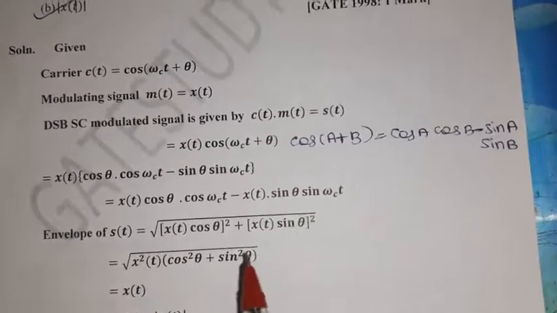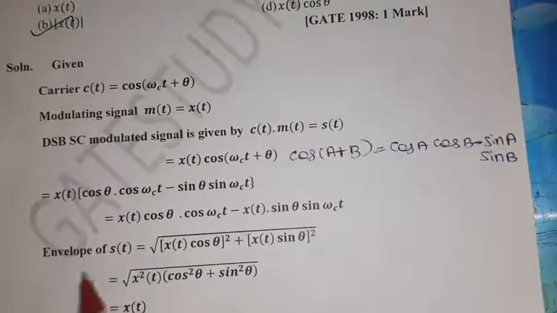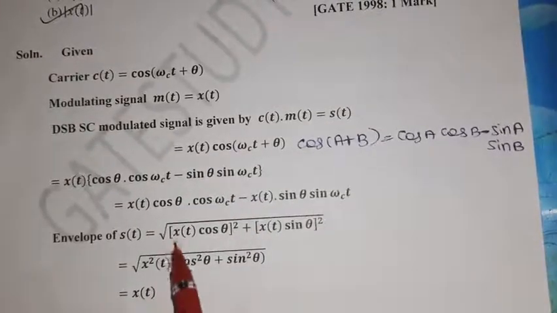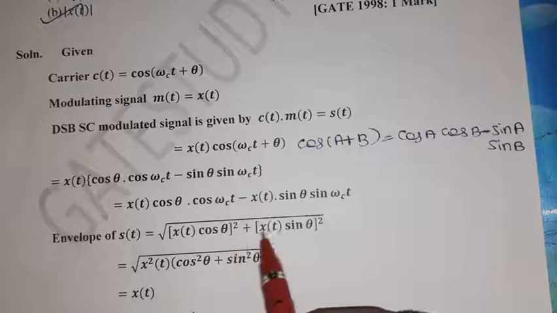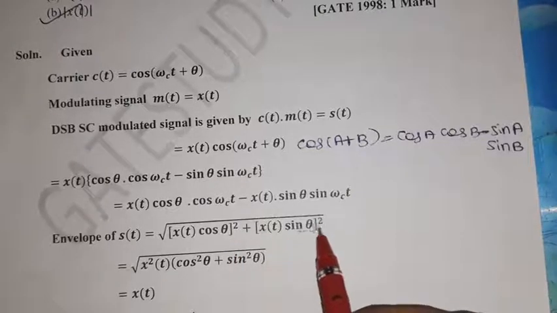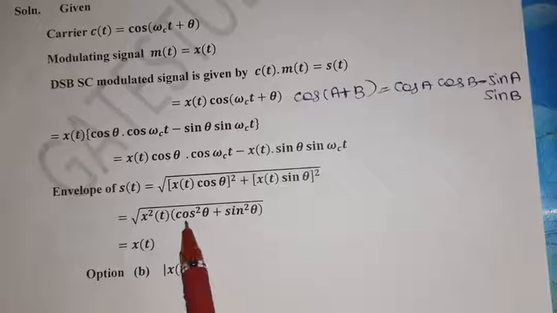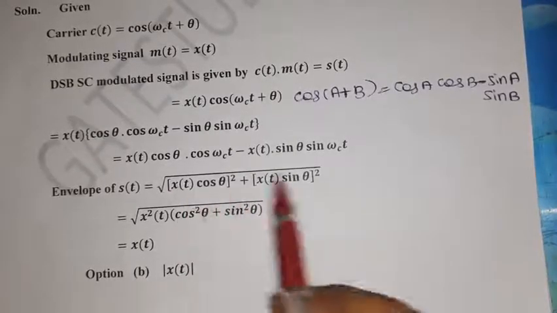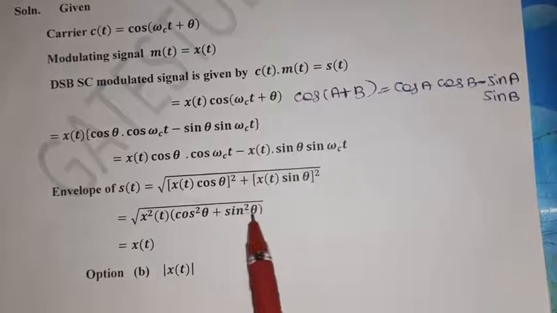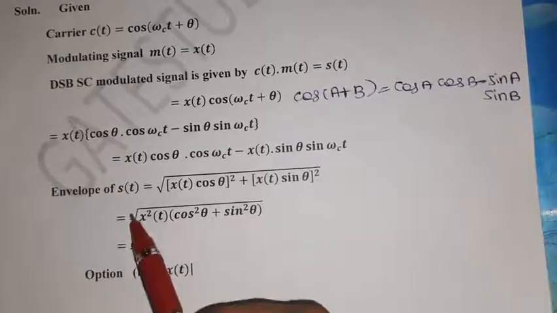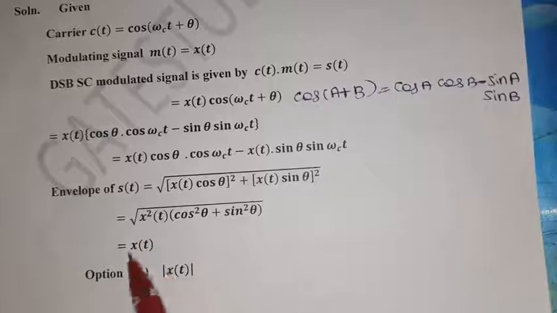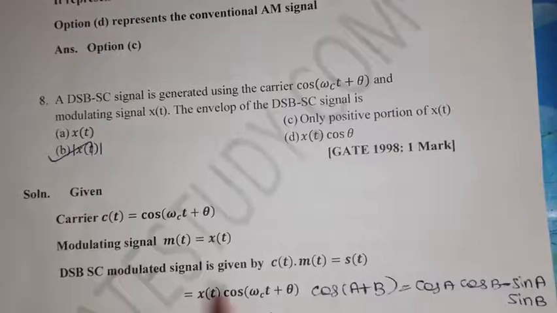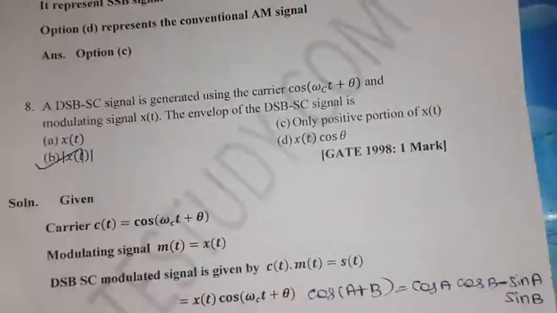Then envelope is nothing but taking the modulus, as I told already. So square root of x of t cos theta the whole square plus x of t sin theta the whole square. So x squared of t cos square theta plus x squared of t sin square theta, x squared of t is common in both terms. So cos square theta plus sin square theta is nothing but 1. Square root of x squared of t, we will get modulus of x of t. So option B, taking modulus. Envelope is nothing but modulus of x of t.